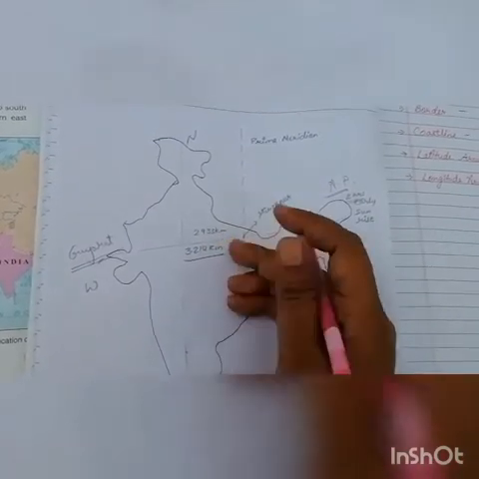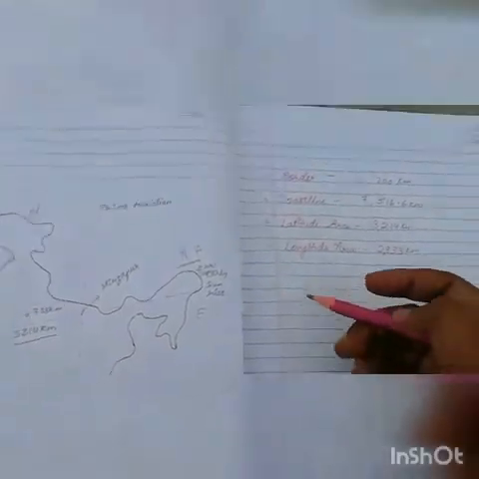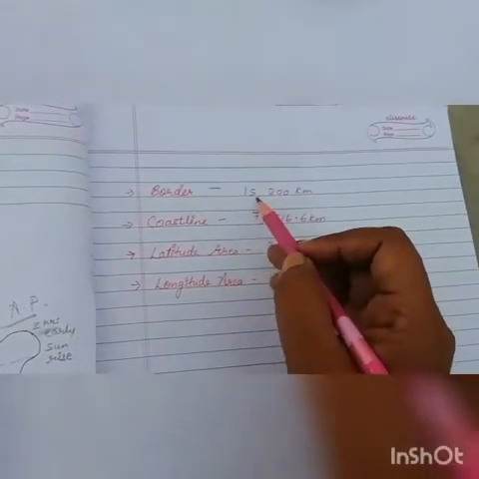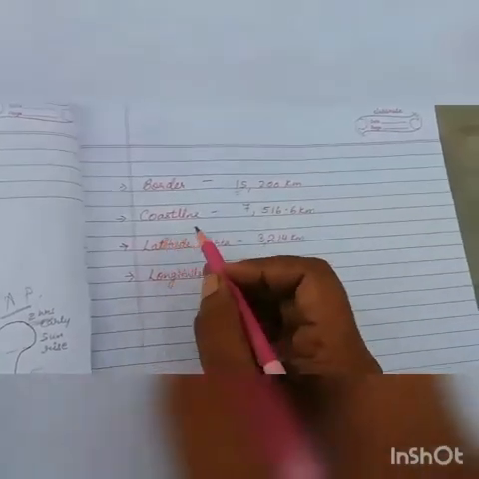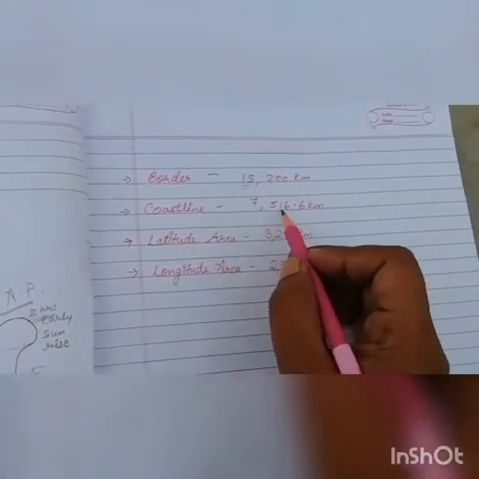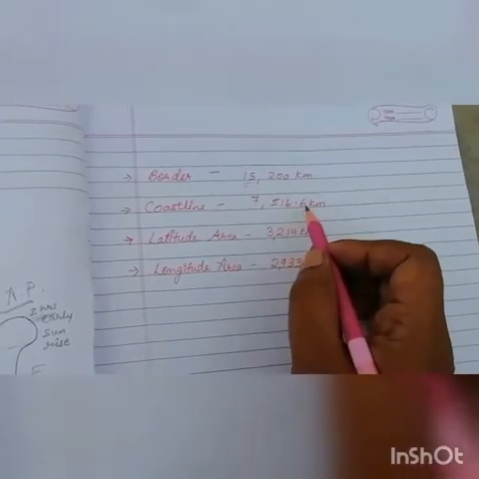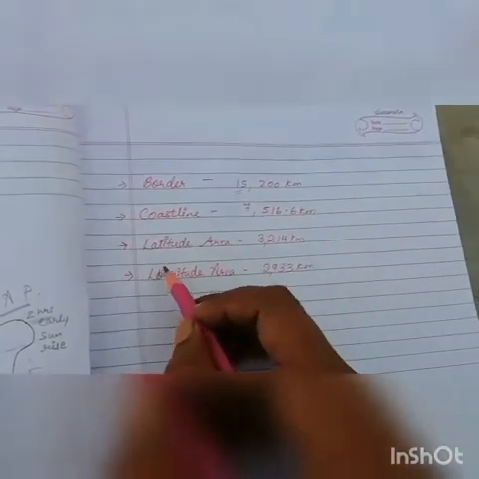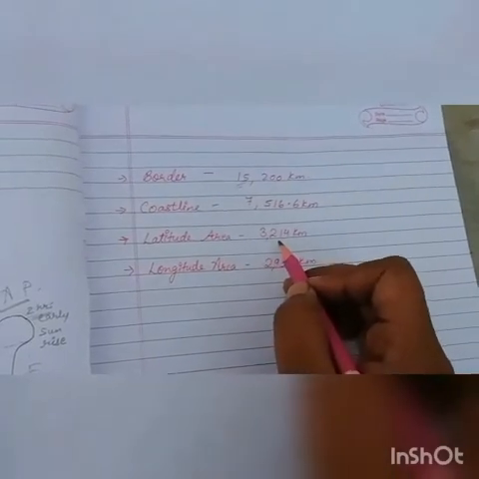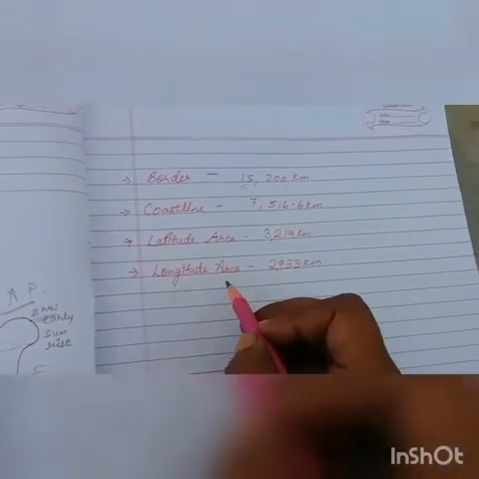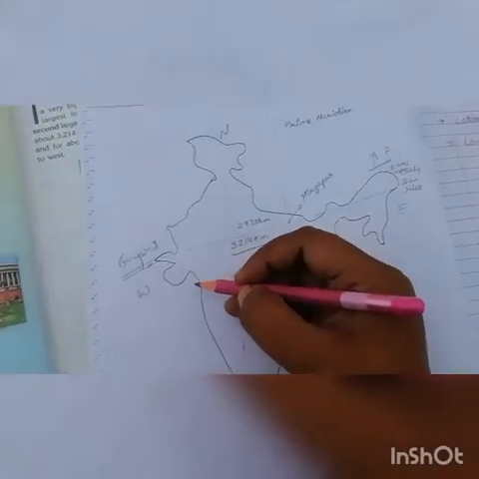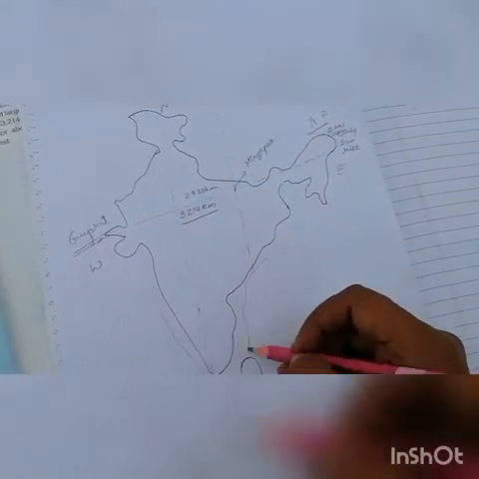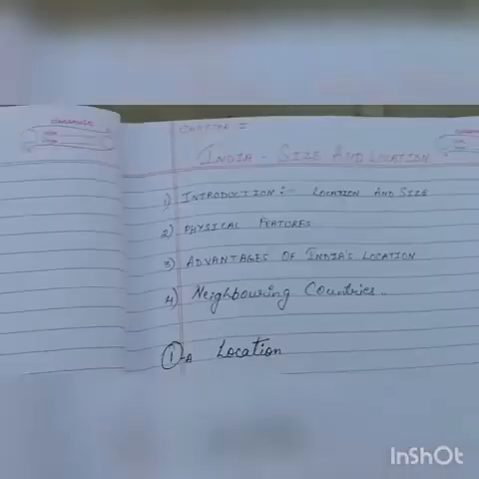2,933 kilometers. Some facts: the border of our India is 15,200 kilometers. Its coastline is 7,516.6 kilometers. Latitude area 3,214 kilometers. Longitude area 2,933 kilometers. Coastline means the coastal part of India.